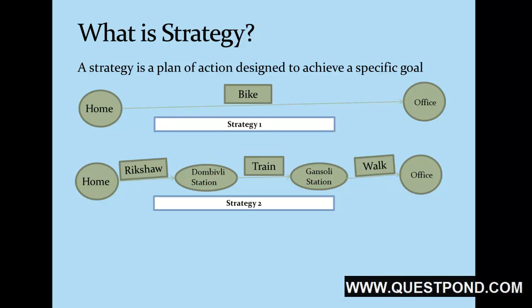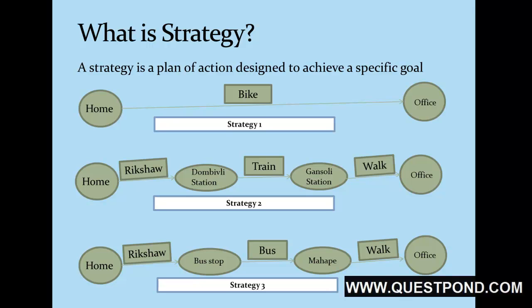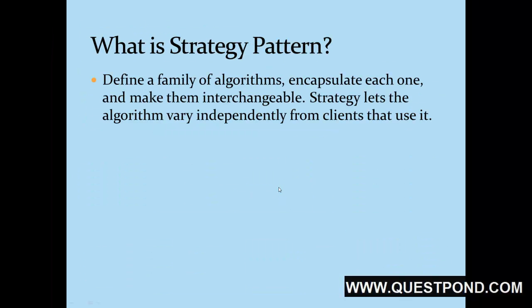But the story doesn't end here. What to do when train services are down? That's how solution 3 or strategy 3, or we can say bus strategy, comes into the picture. And this is what strategy pattern is. We have a set of strategies defined with us, each of which can be replaced with another at any moment of time. Initially I was using bike strategy, and when I found it very expensive, I replaced it with train strategy, and so on. Now let's talk in terms of programming.